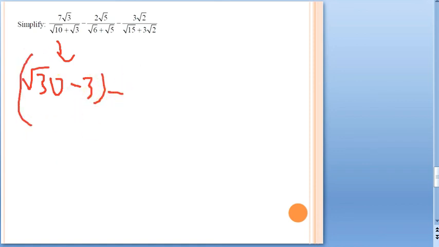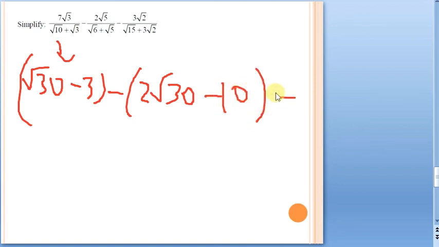Minus the second part, we got 2 root 30 minus 10. Minus, why? Because here minus sign is there. For this one, we got minus root 30 plus 6.